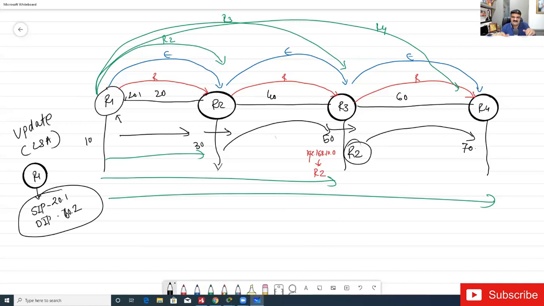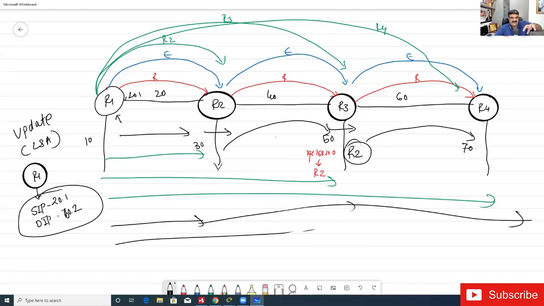Again, it will process this packet and then it will generate a new one and send it to R4. But in the case of OSPF, R1 will send the packet with, hey R2, this is not for you, send it to R4. So R2 will not do anything, it will just forward this packet. R3 will also forward this packet. Same is going to happen for R3.